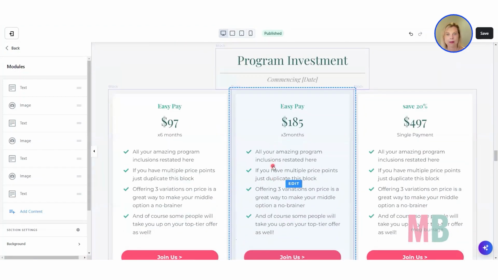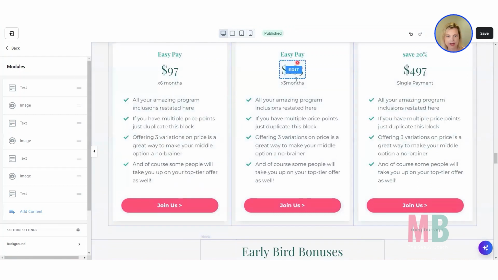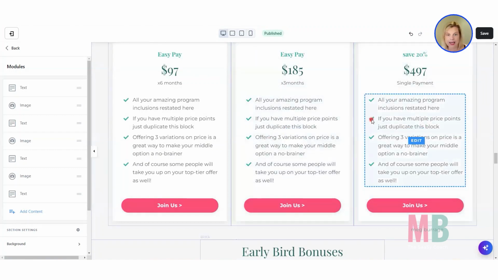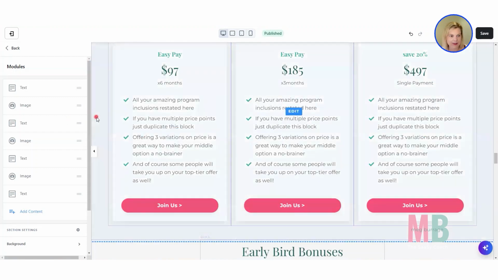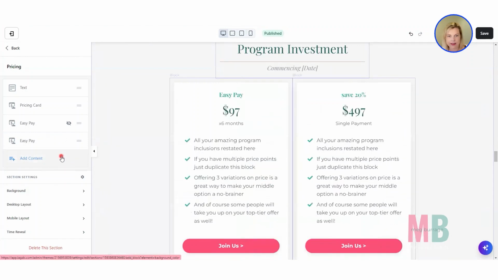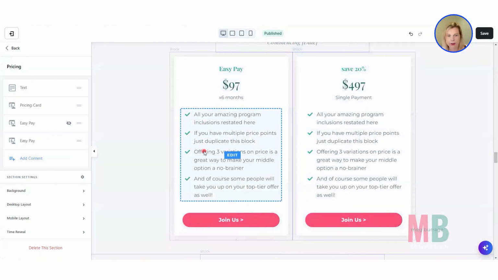Then we get down to the program investment. Okay, so you're going to need as many pricing cards as you have offers. We set up one offer to go with our course the other day, and that was going to be for a pay in full option. But if you want a pay in full and also a payment plan, then you might have 2 options for your program. With this particular template, I've got 3, but if you're only going to have 2, maybe a 6-month payment plan of $97 and a single payment, a bit cheaper, $497, and you don't need this middle one, then we could just hide that like this. Okay, so now we're just left with the 2.